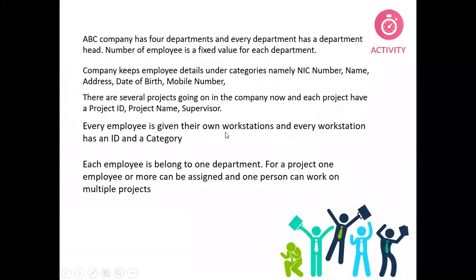Every employee is given their own workstation, and every workstation has an ID and a category. So again, you can understand that the workstation can be a table, it can be a computer, it can be a machine or anything, right? About workstations also, we have to keep data because the company needs to store the workstation ID and the category. So this workstation also becomes an entity because we have to keep data about that.